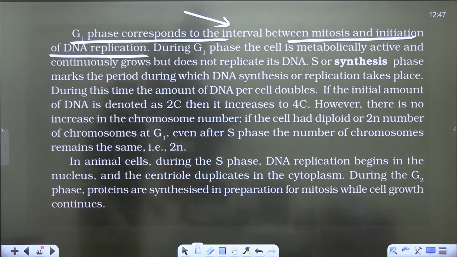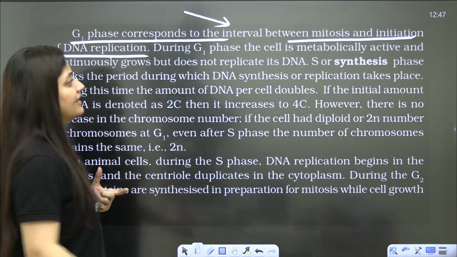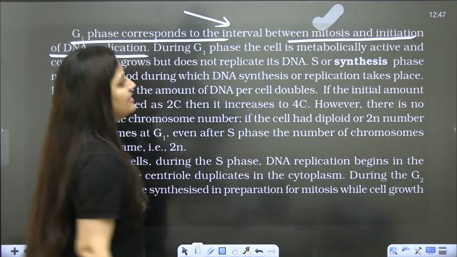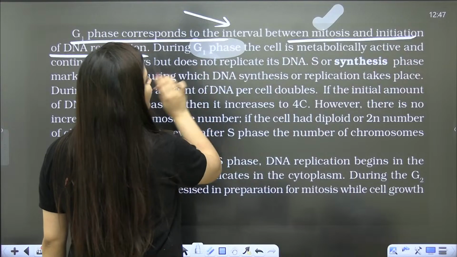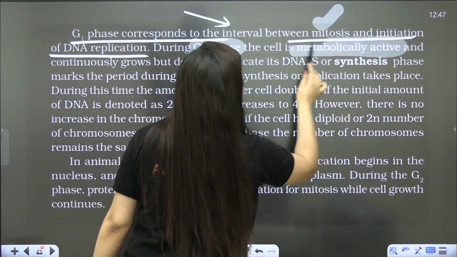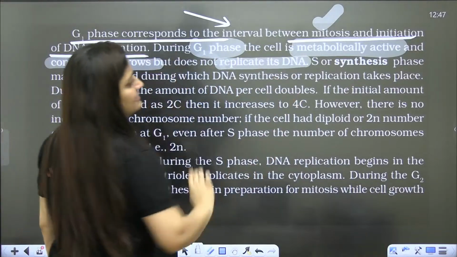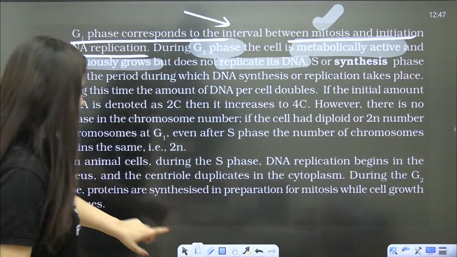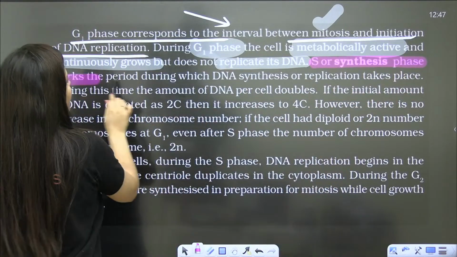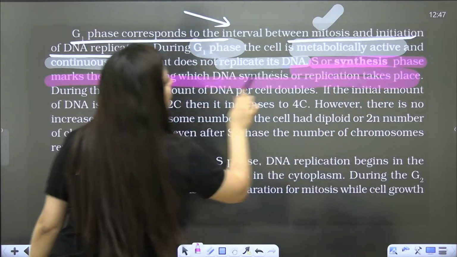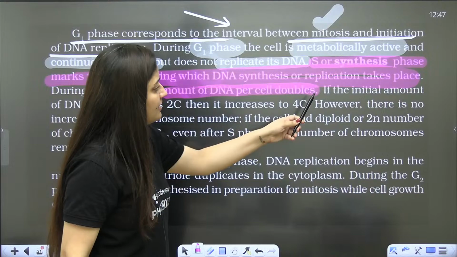So G1 phase corresponds to the interval, a gap in between mitosis and the initiation of DNA replication. During G1 phase, the cell is metabolically active and continuously grows, but it doesn't replicate its DNA. Now, the S phase, or the synthesis phase, marks the period during which DNA synthesis will occur. During this time, the amount of DNA per cell will get doubled.